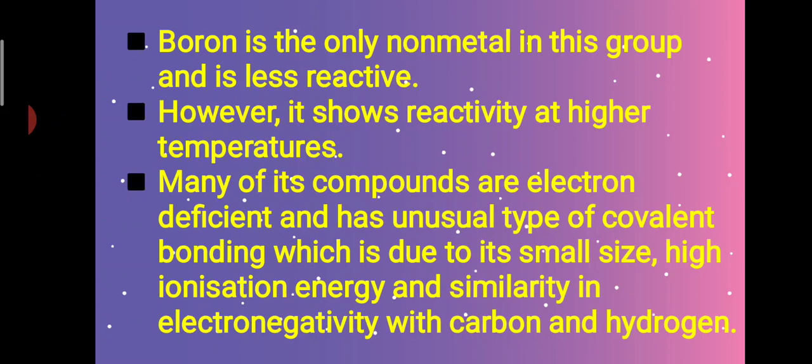What is meant by covalent bond? Bond which is formed during the mutual sharing of electrons. Here it is unusual, meaning sometimes it will not happen, so that we call it some deviation. We call it unusual bonding type, that is covalent type of bond, because of its small size, high ionization energy, and similarity in electronegativity with carbon and hydrogen.